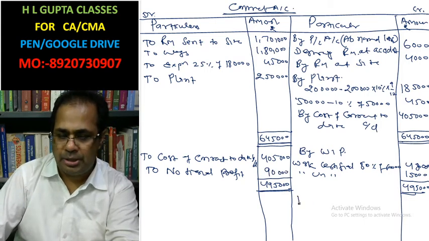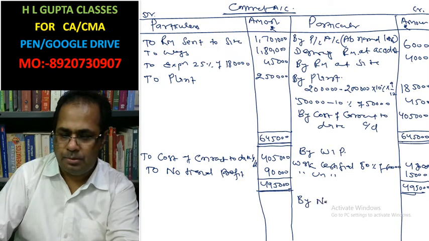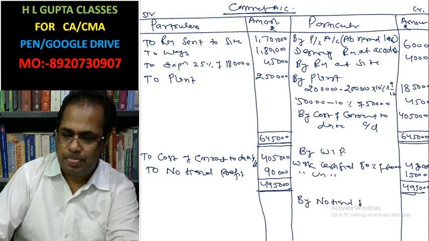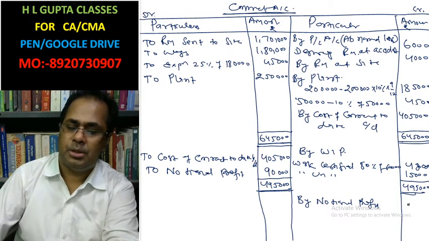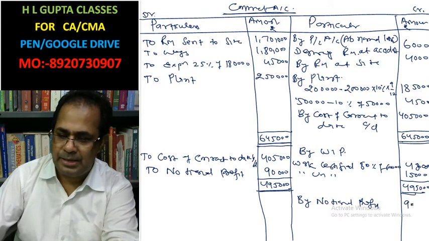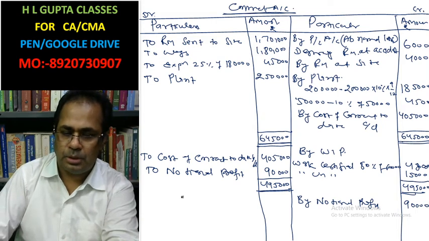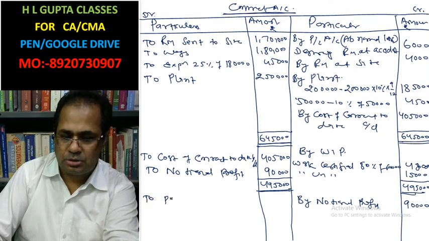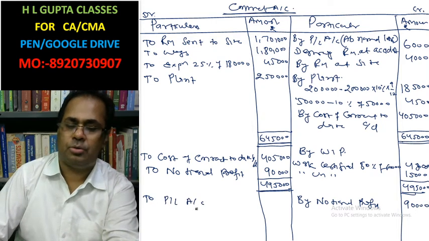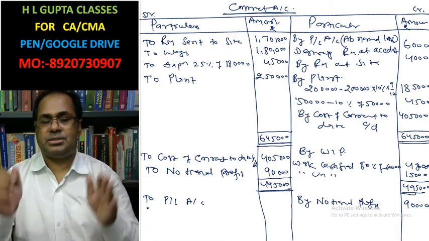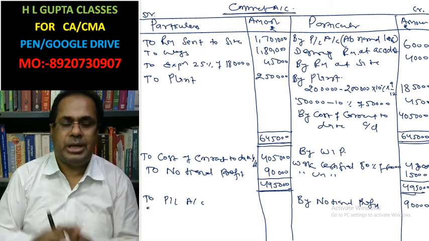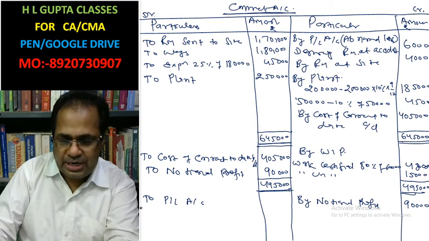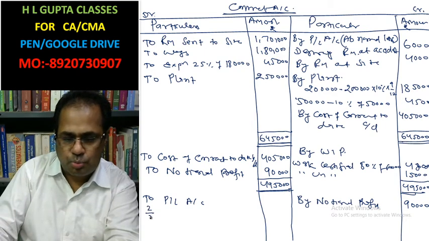Here, notional profit, this is 90,000 to profit and loss account. So what will be? This is the 80% of the work has been satisfied. It means the profit transferred to profit and loss account is 2 by 3, that is 90,000.